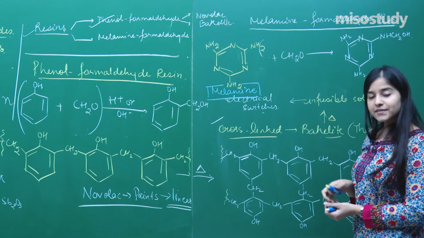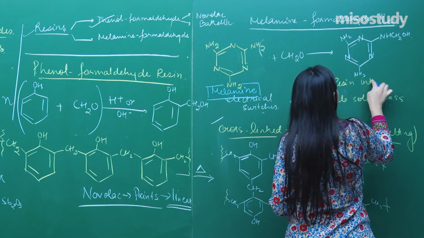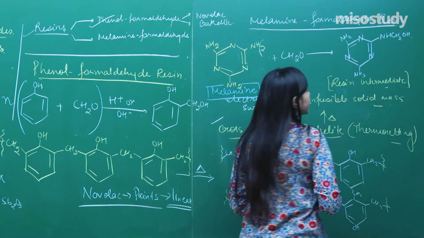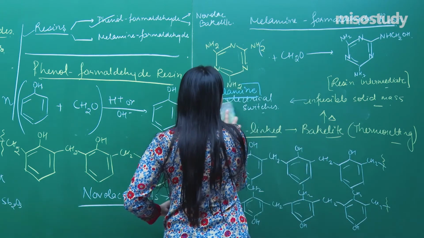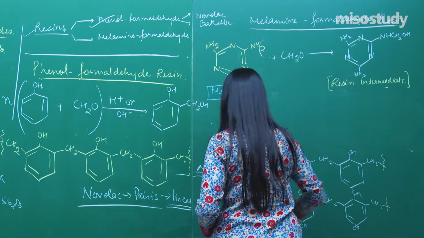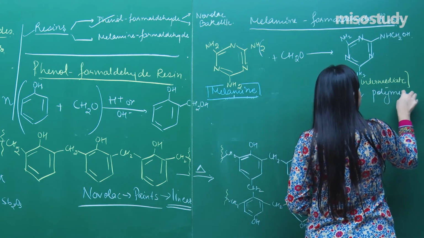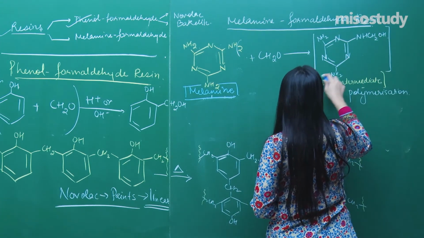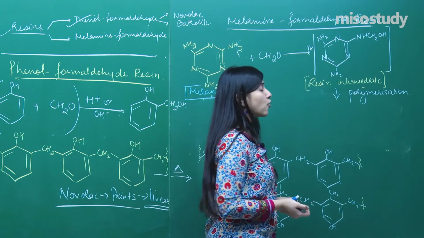Now what is this? This is the resin intermediate which is formed. So that is the resin intermediate. If I try to polymerize it further, what will happen? Okay, so for that case, I am just removing it. If I further polymerize it, polymerization occurs. That means n units of these, in the presence of a catalyst and heating.